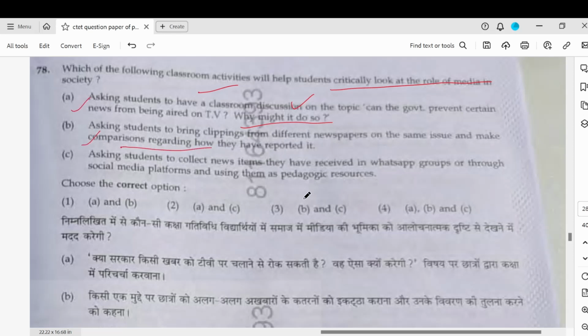Asking students to collect news items they have received on WhatsApp groups or through social media platforms and using that. So I think all three are good if you want them to look at the role of media in society. So I will go with A, B, and C. If the school allows WhatsApp and all that, but I think why not? It's the latest way and we should include it.